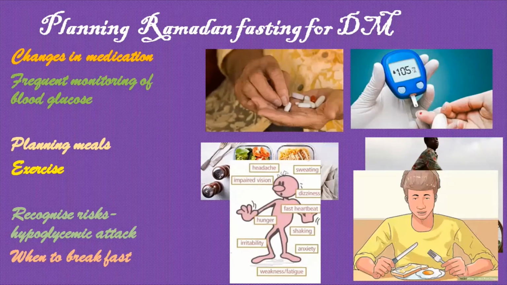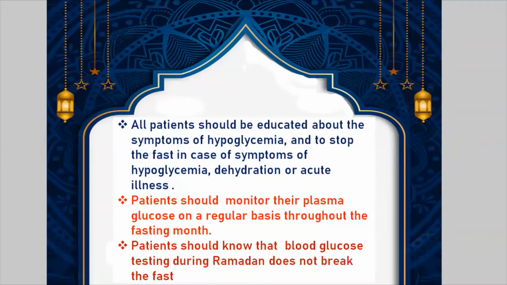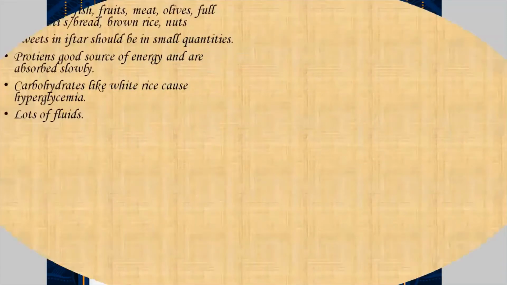Then recognizing the risk of hypoglycemic attack, and you should know when to break the fast. So if you are going into the hypoglycemic attack, it is better to break the fast and take some food or glucose. So all patients should be educated about the symptoms of hypoglycemia because this is one of the most common complications, and to stop the fast in case of symptoms of hypoglycemia, dehydration, or acute illness appears. Patients should monitor their plasma glucose on a regular basis throughout the fasting month. Patients should know that blood glucose testing during Ramadan does not break the fast. So you can test your blood sugar even during the fasting also.